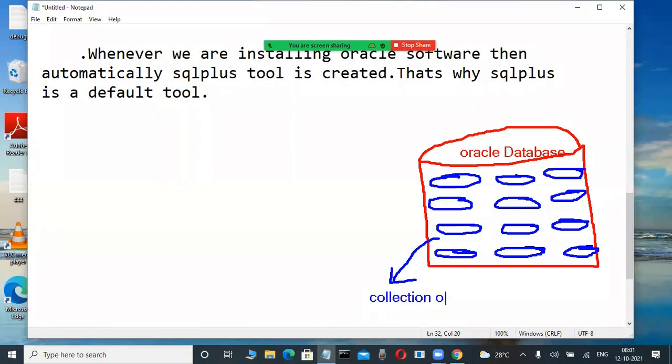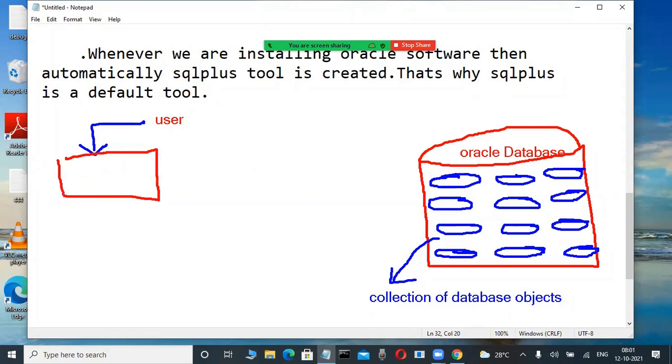Collection of database objects. Suppose users are there. Some tool names for awareness. Now these users connect to query tools, or client tools.